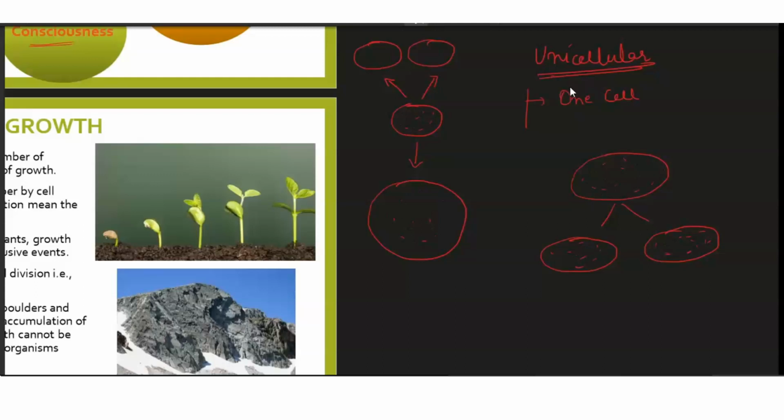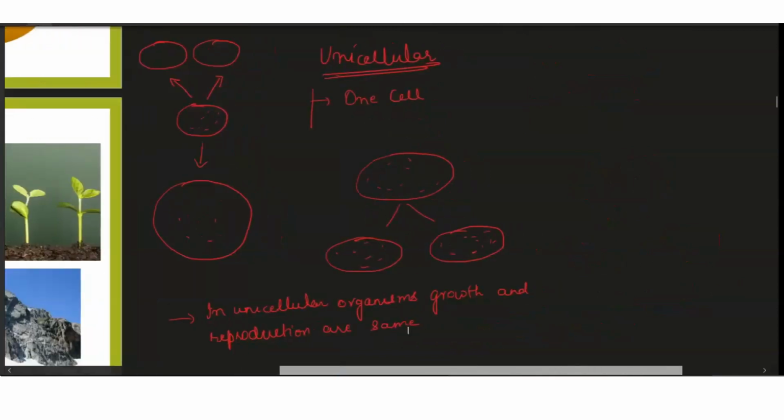So you see here, let me write it here. In unicellular organisms, growth and reproduction, both of them, are the same. Means you talk about the growth of an organism or you talk about the reproduction of an organism, both are the same thing in unicellular organisms, because it is only made up of a single cell. So we cannot demarcate.